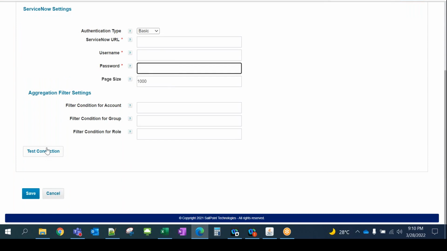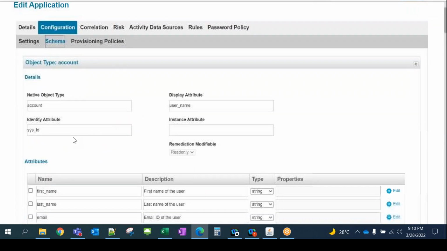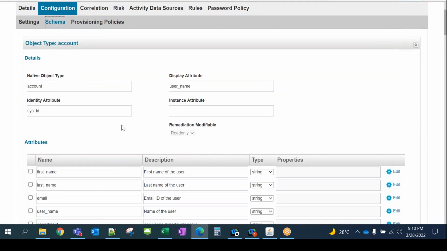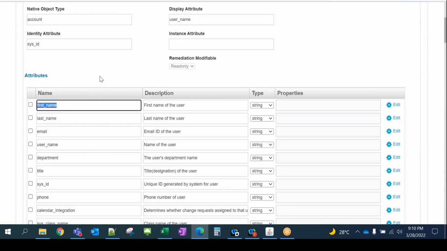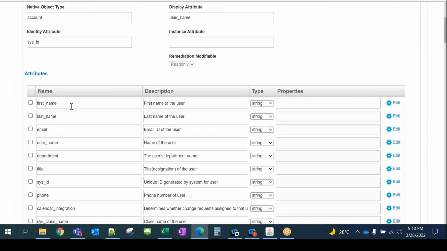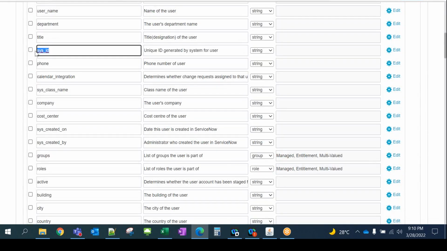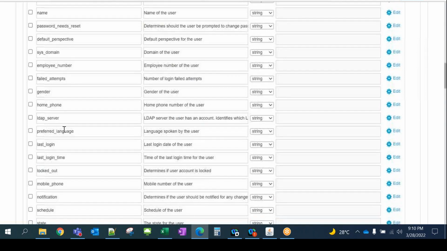Once you're able to connect with the target system, the schema is specific to ServiceNow. Whatever attributes you're seeing, these are the ServiceNow attributes. These are not specific to SailPoint. Sys and all, these are the ServiceNow attributes. So that's how SailPoint has configured these connectors specific to each and every application.